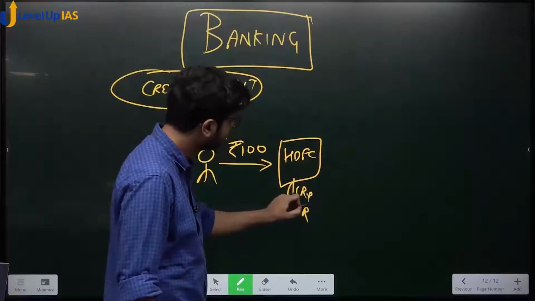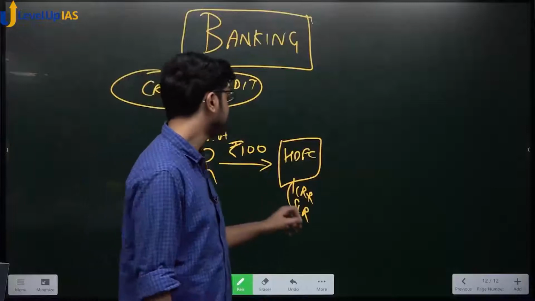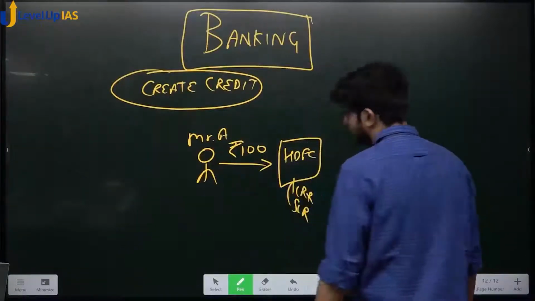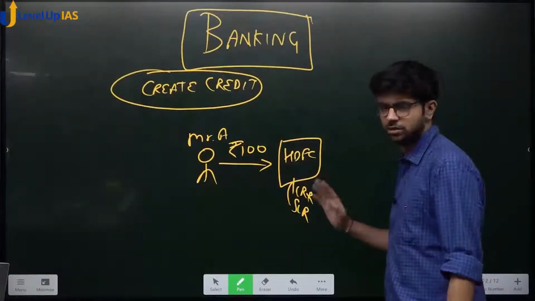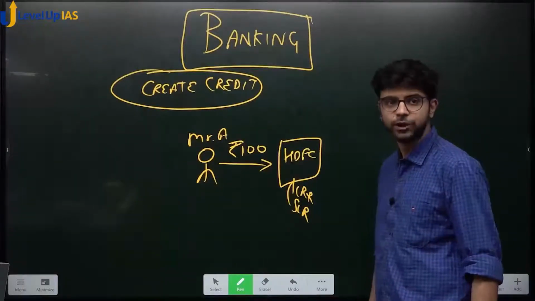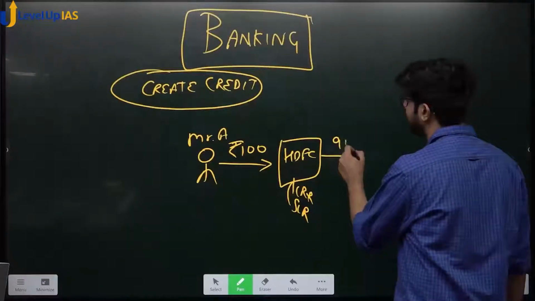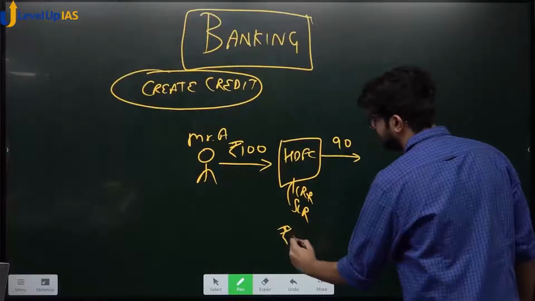In this chapter we are going to read more things which it has to keep aside. Okay? Let's say 10% is the total reserve. How much is the loanable fund of HDFC? 90 rupees. HDFC gives a loan of 90 rupees after keeping 10 rupees aside.